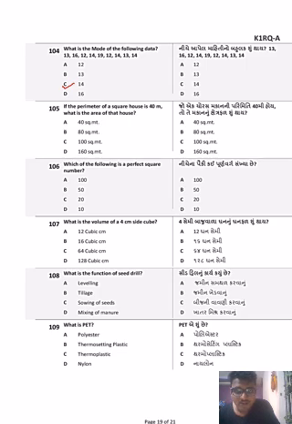If the perimeter of the square is 40 meters, what is the area of the house? Okay. If perimeter 4a is equal to 40 meters, so a is equal to 40 upon 4, that is equal to 10 meters.